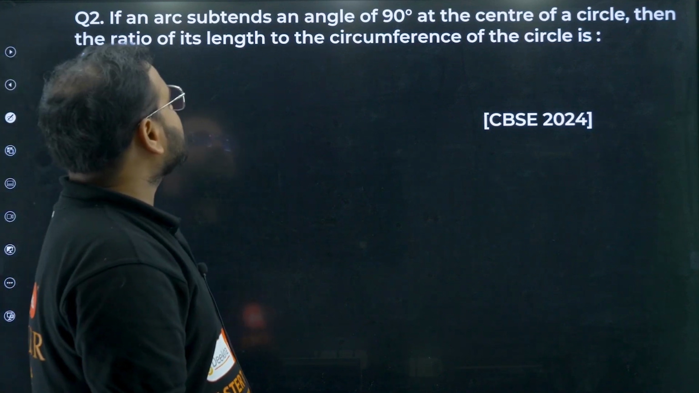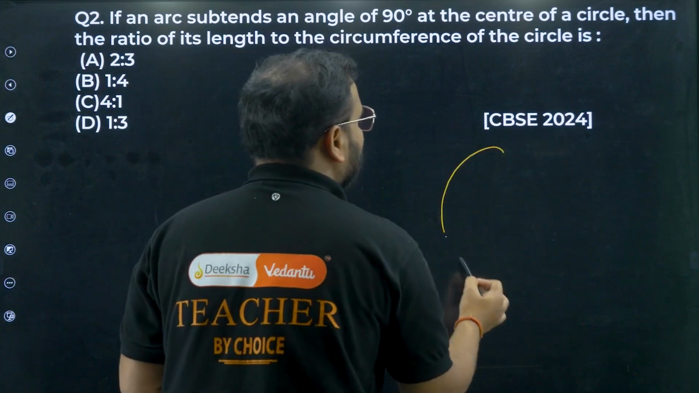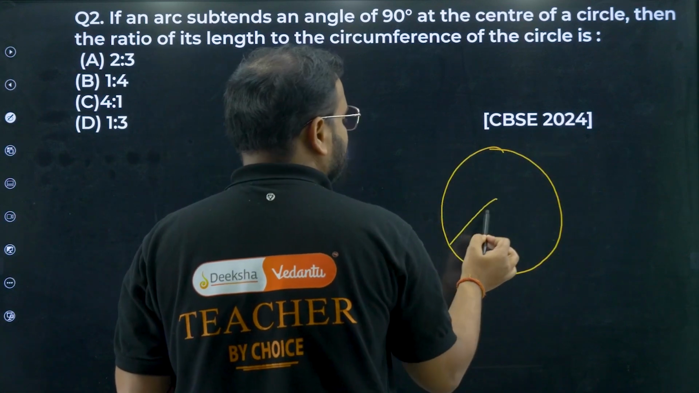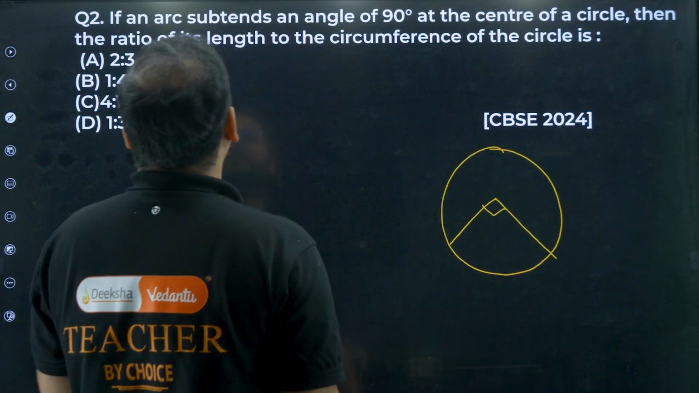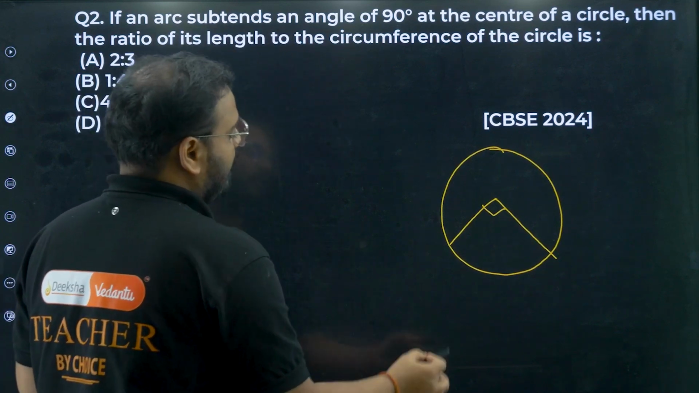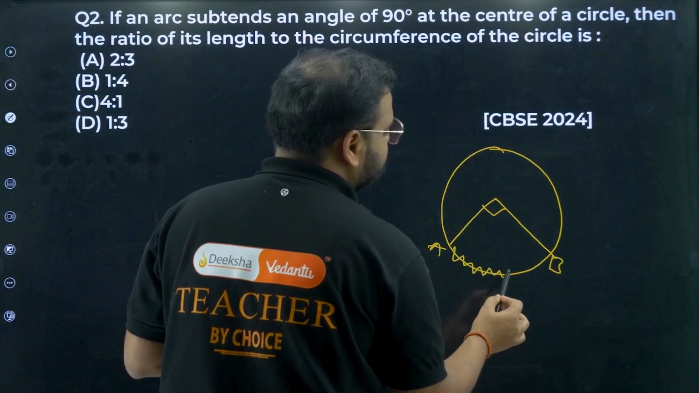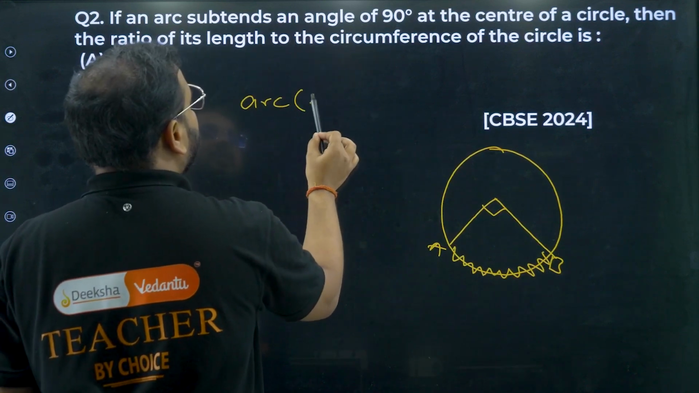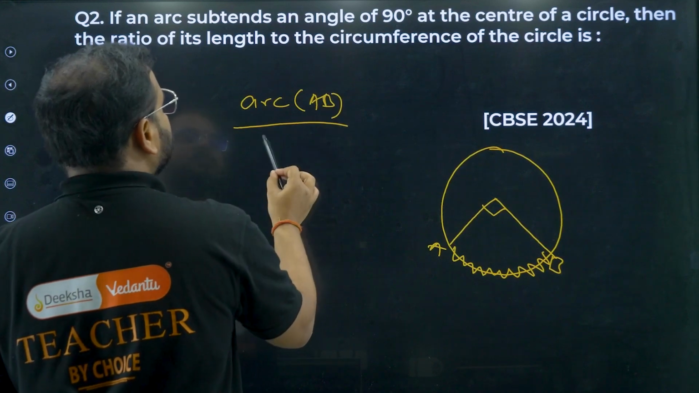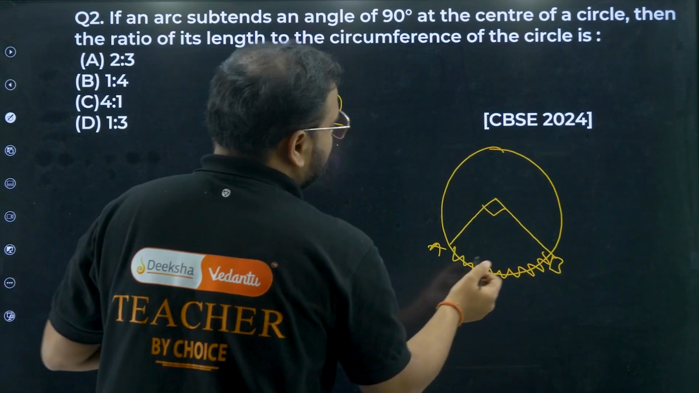If an arc subtends an angle of 90 degrees at the center of a circle, let's draw the arc. So let's say I have a circle like this. The arc is like this. Angle subtended at the center is what, sir? 90 degrees. Then the ratio of its length of the arc, its length means this length, right? They are asking me to find arc AB length upon circumference.